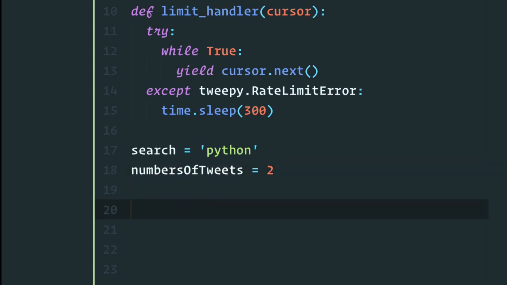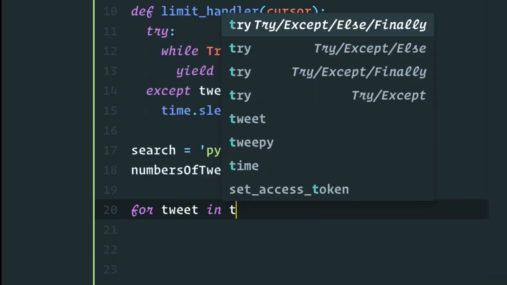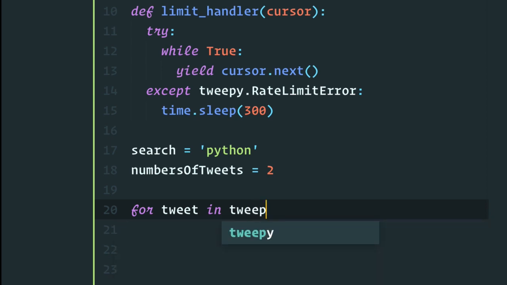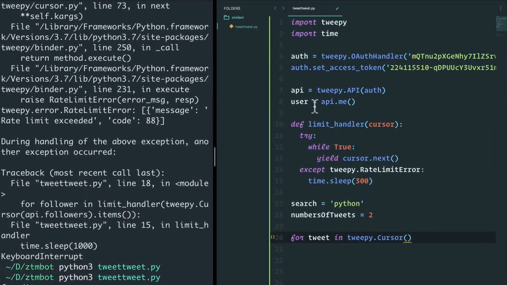What we're going to do here is I'm going to say for tweet in the tweepy.cursor. Again, this time around, instead of going through followers, I want to go through tweets. So in here, I can do something called api.search.